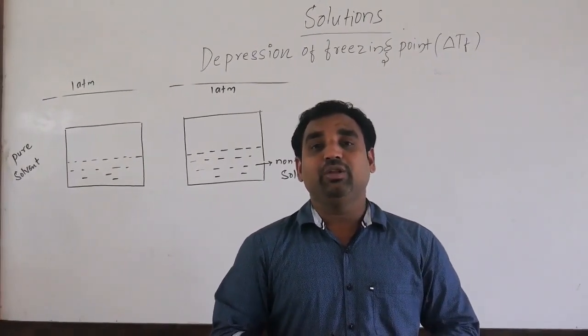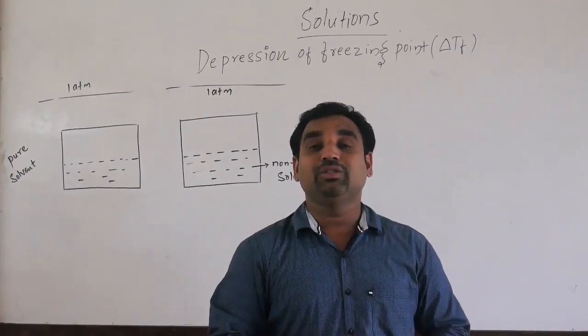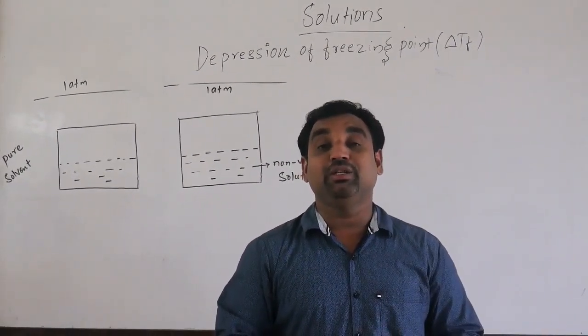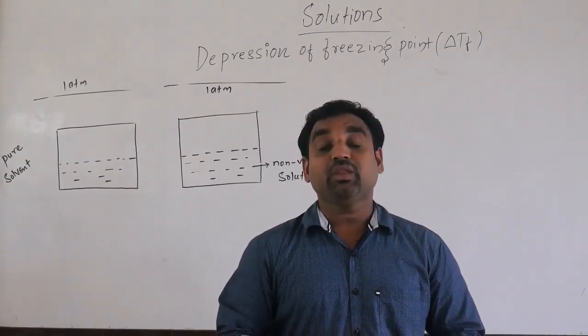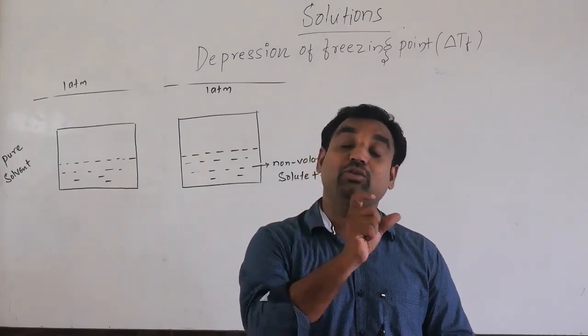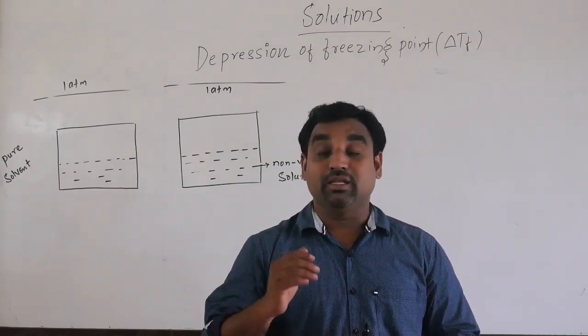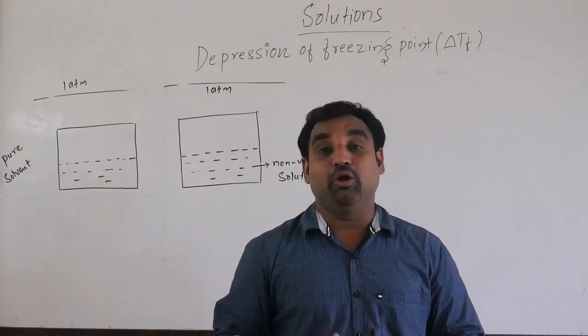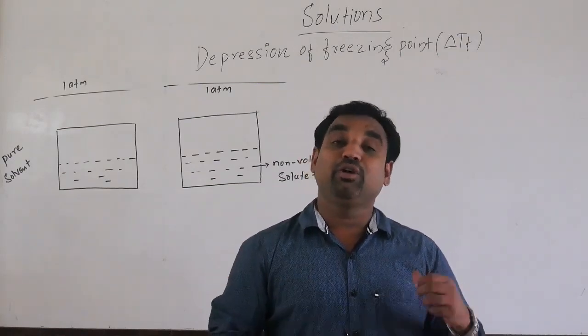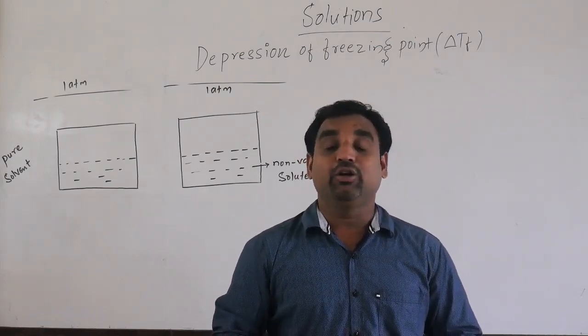As we already know, when a non-volatile solute is dissolved in a solvent, the vapor pressure of the solution decreases. It means the solution must be heated to a high temperature to make its vapor pressure equal to the atmospheric pressure. Then the solution will start to boil. That temperature is denoted by Tb and the pure solvent's boiling point is denoted by T0b.